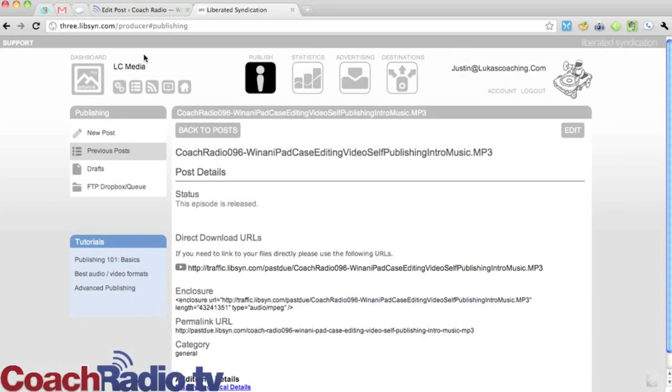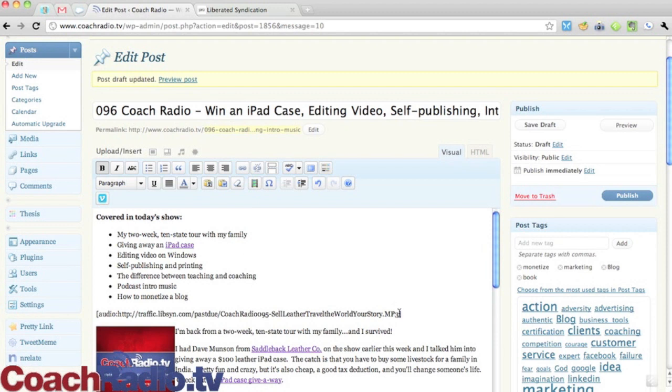When it's finished uploading, this is the page that comes up. It says the direct download URL. I could click play and listen to make sure that this is it. This is the thing that you want to use, and this is the thing that I use. This gives you an enclosure that you could paste somewhere, and then again, here is the permalink to it, just the permalink URL. I use this .mp3 right here when I host my files. I'm just going to copy this, right-click and copy it. I'm going to go back to my post, and I'm going to paste it right in here.